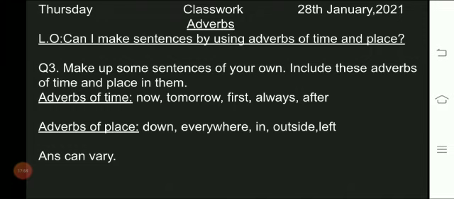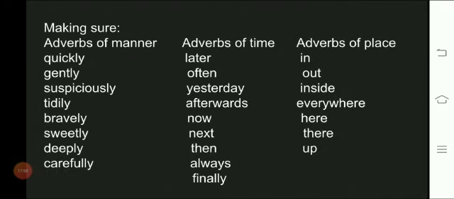After completing this question, students, you have to do the making sure part in the language notebook as well. After completing question number 3 you will come to the making sure part. Under that you will write the heading making sure, and as I told you, make 3 columns. There was a chart that you have to complete, where you put the correct adverb of time, manner or place in the correct column. Look here, you can make 3 columns and write at the top adverbs of manner, adverbs of time, and adverbs of place.